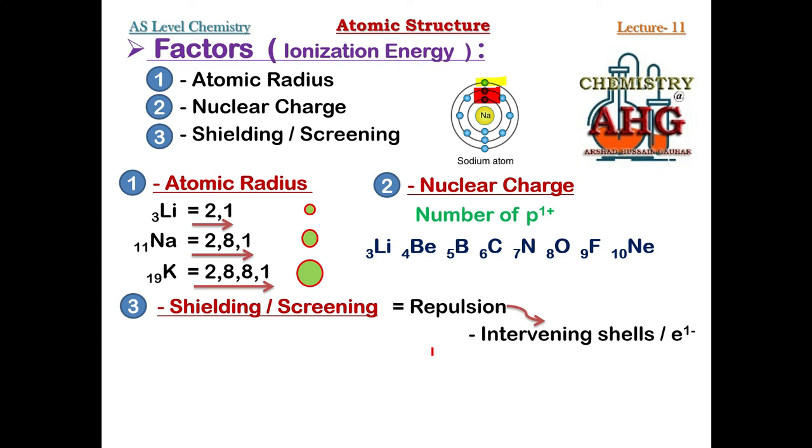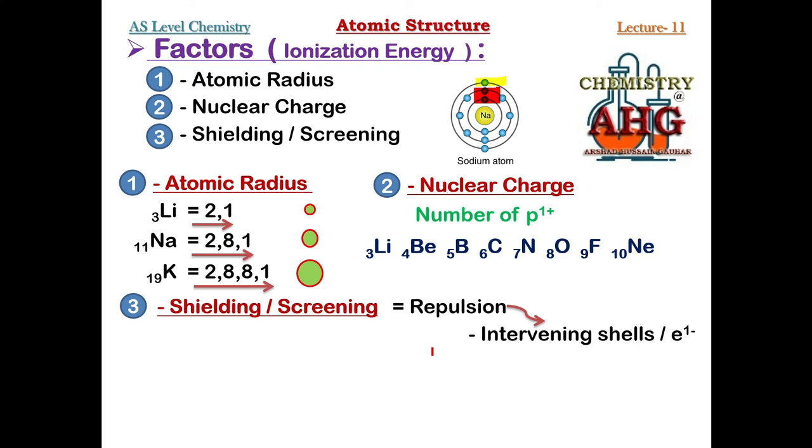How many intervening shells are present in lithium? Just one. In sodium? 2. In potassium? 3. So where is there maximum shielding? In potassium. So where would it be easy, due to greater repulsion, to remove an electron? In potassium. That is why potassium is the most reactive out of these 3 elements.